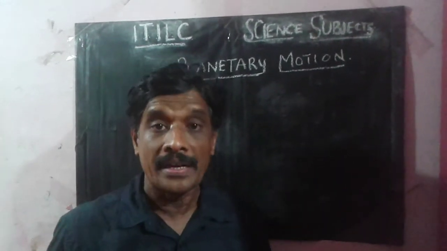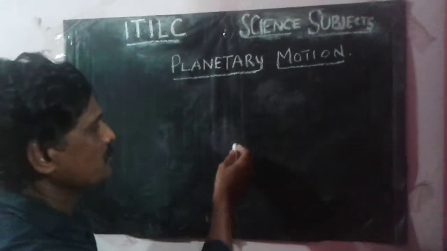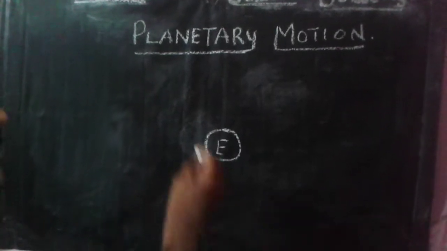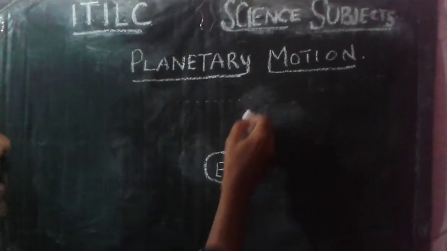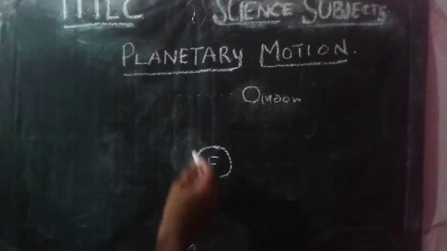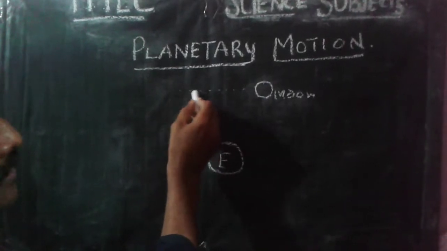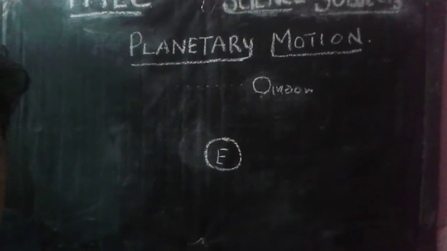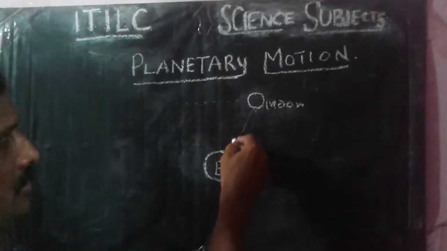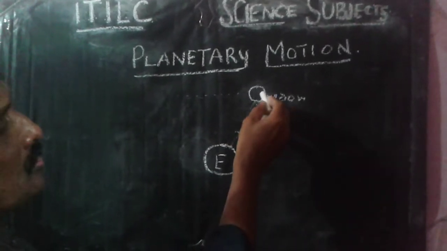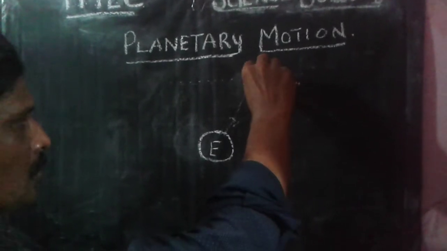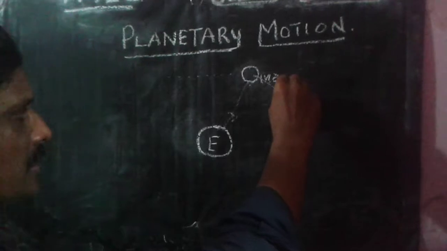Now we analyze this. Consider this one is the earth, and beside it the moon is moving. The moon is moving because of the earth's attraction. Because of that attractive force in this direction, and the moon moving in this direction, the moon tends to move like this because of the resultant force. This is called the resultant force.